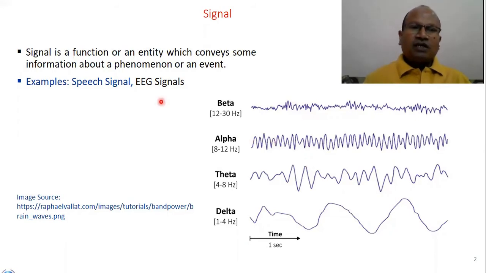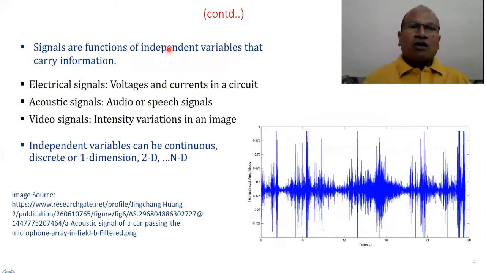So a speech signal, EEG signal, brain imaging, and other signals are examples of signals which carry some useful or meaningful information. Signals are also functions of independent variables that carry information, like electrical signals, which include voltages and currents in a circuit.